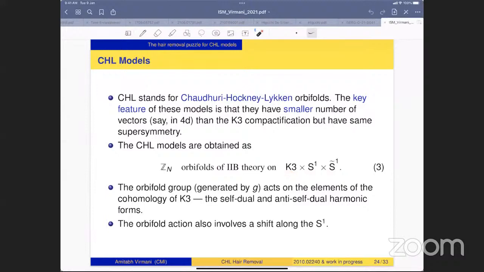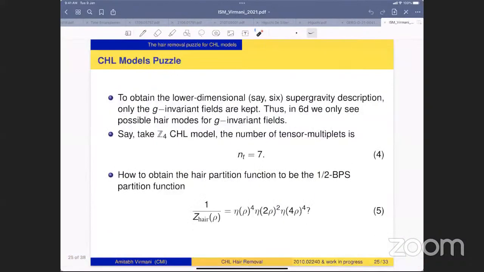The orbifold group acts as an X on the elements of the cohomology of K3, on the self-dual and anti-self-dual harmonic forms, and it also involves a shift along the S1 direction. Okay, so now let us ask how many hair modes we are able to construct, and what is the expected hair partition function.